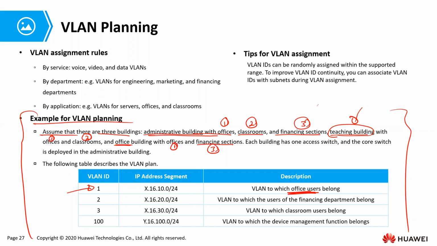Those ones are already in VLAN 1, and every building already has what? Offices. And then we shall say, that is 10. And then we can have another VLAN, and another VLAN, and another VLAN. So you can see what we are having here: VLAN 1, there, VLAN 2, there, VLAN 3, there, and VLAN 100. We are associating each subnet with a different VLAN. We have a VLAN for financing. We have a VLAN for classrooms.